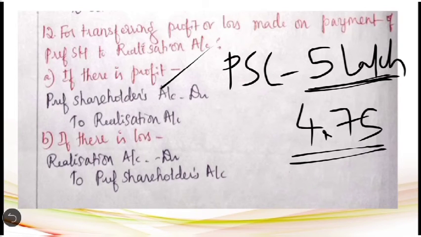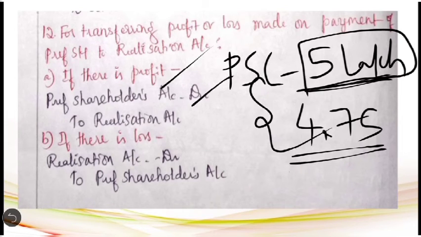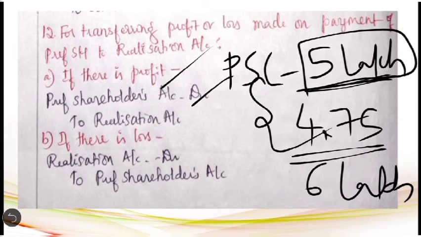So the entry will be preference shareholders account debit to realization account. Here the profit made on the settlement of preference shareholders has been transferred to the realization account. Then coming to the other case where the settlement will be done at a loss. Here the capital to be paid by the selling company to the preference shareholders is 5 lakh and they are allotted shares worth rupees 6 lakh in the purchasing company. Then there is a 1 lakh difference which is a loss for the selling company.